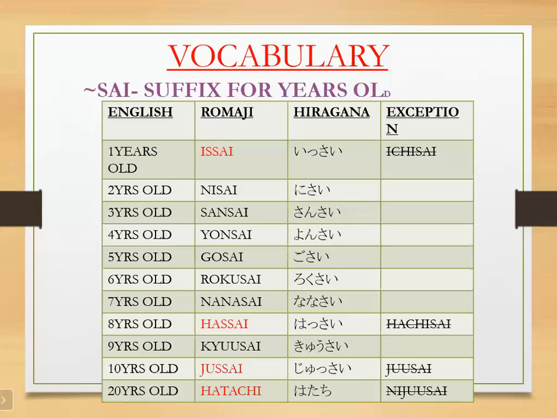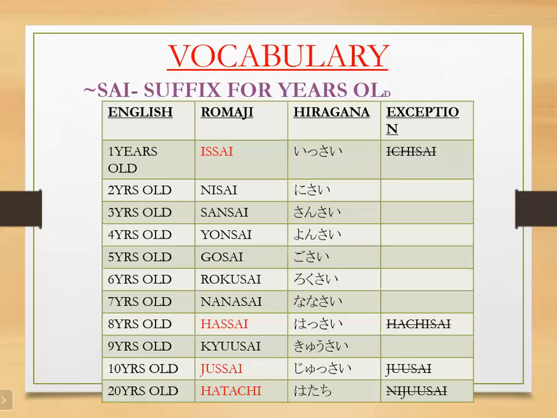We don't pronounce it ichi sai, we say isssai. So it will become niju issai. How to pronounce the numbers after 10, we have these things in our lesson 1 video.